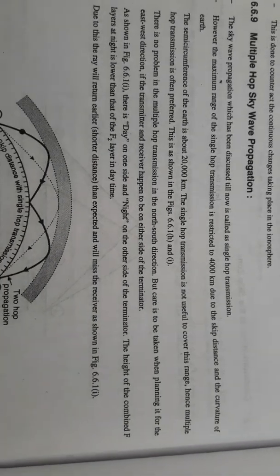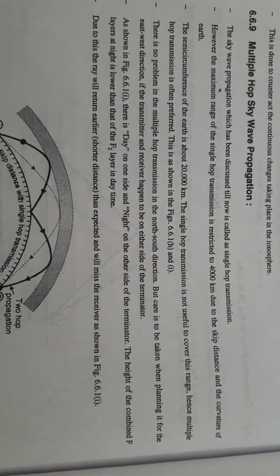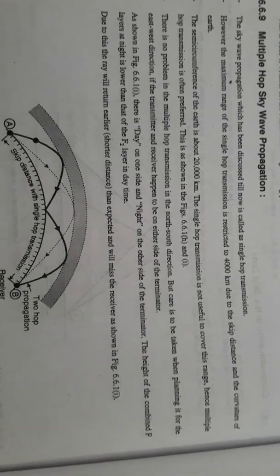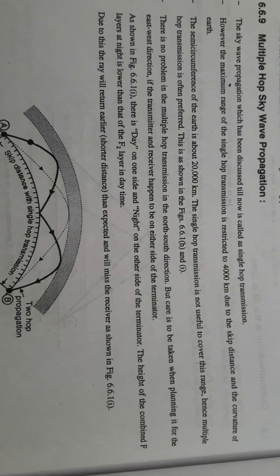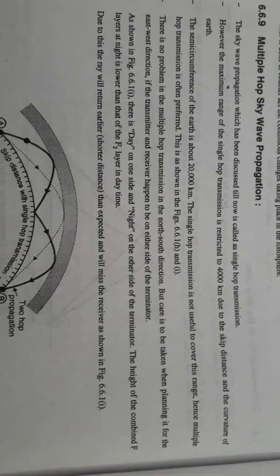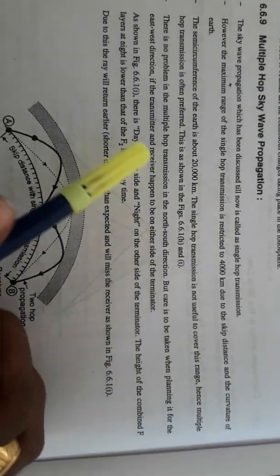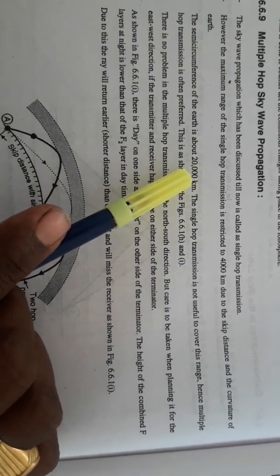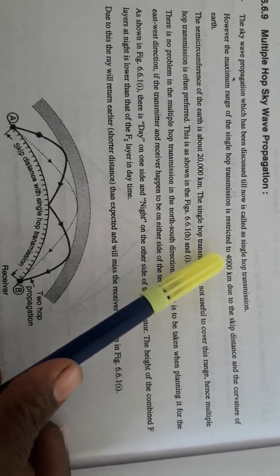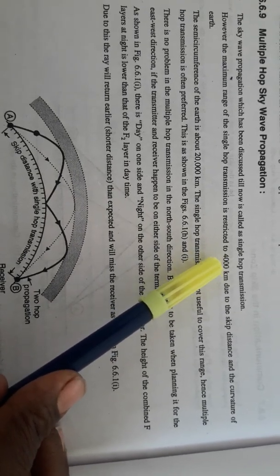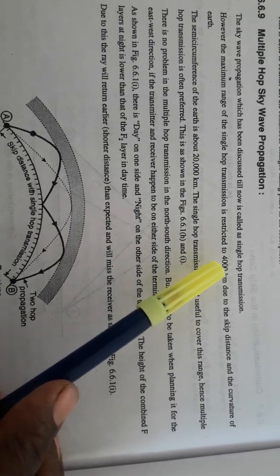But the earth's curvature distance is more. If we look at the earth's curvature, the semi-circumference of the earth is about 20,000 kilometers. This distance is very much more than your 4,000 kilometers. So within a single hop, within one stroke, we can communicate the signal maximum up to 4,000 kilometers, right? Above 4,000 kilometers, it is not possible to send the signal.